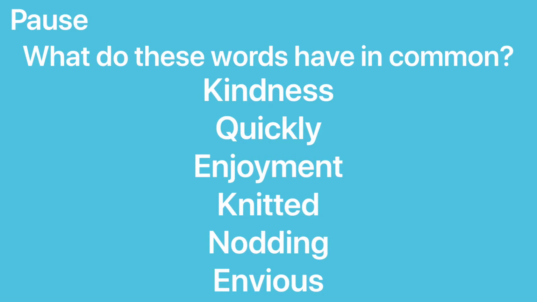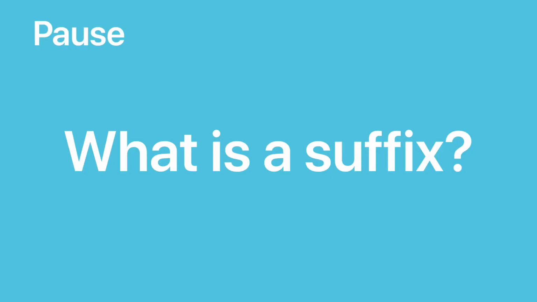Can you find out for me? Did you find out for me? Yes, that is absolutely right. All of those words end in a suffix. Now, what is a suffix? Yes, that is right. A suffix is a group of letters which is added to the end of a root word, which changes its meaning slightly. Unlike a prefix, which is added to the start of a root word.